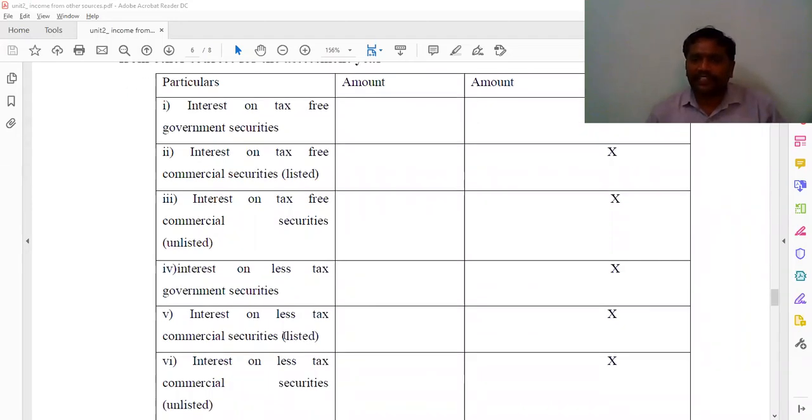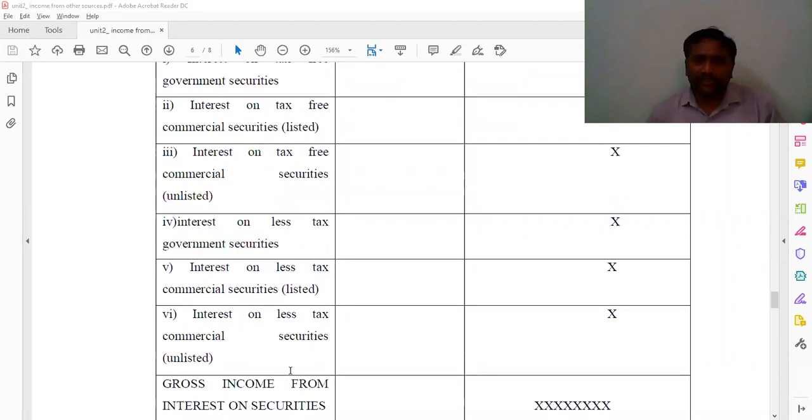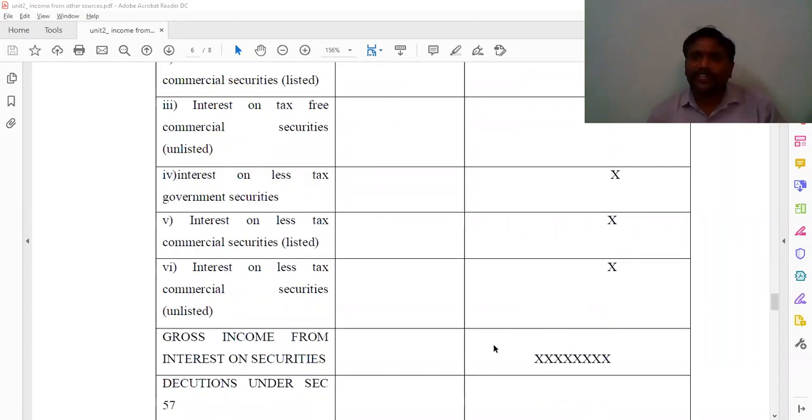Less tax, commercial securities listed: face value into rate by 100, you have to write here. Interest on less tax, commercial securities unlisted: face value into rate by 100, you have to calculate and write here. By adding all these, you get the gross income from interest on securities.